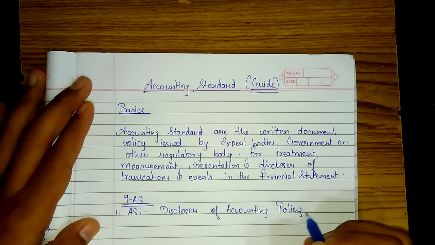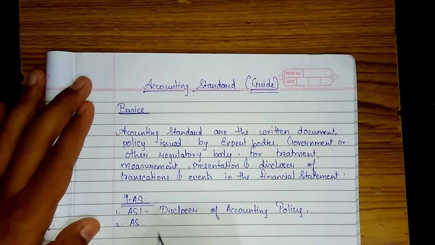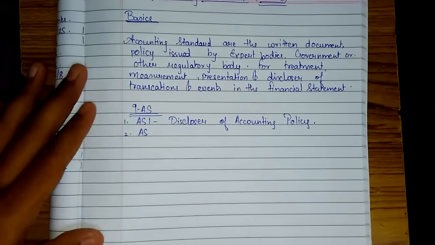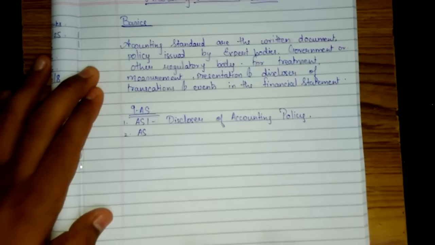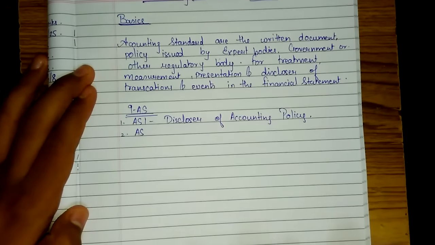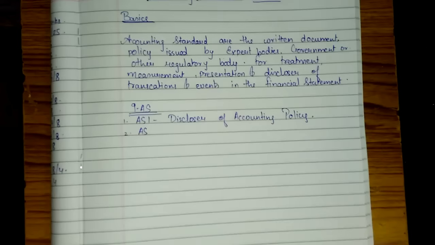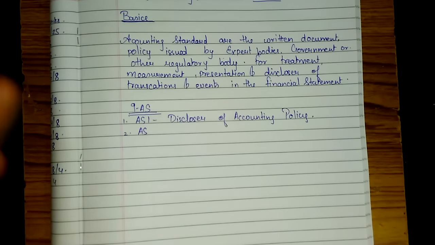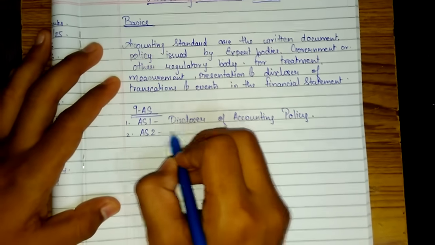This is all very simple, don't worry. There are 9 accounting standards and all of them will be on the tip of your tongue, so don't worry. Whenever such questions come, you will get more than 4 marks. Trust me, you will easily get 4 marks, just don't worry.